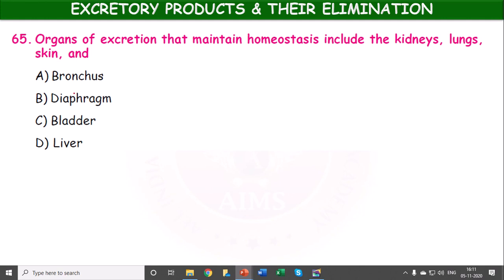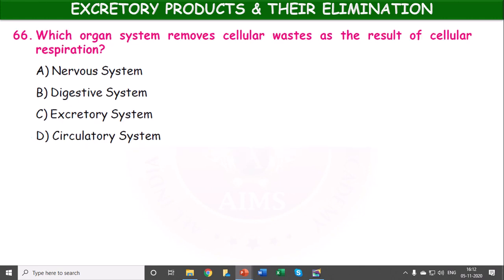Organs of excretion that maintain homeostasis include the kidneys, lungs, skin and bronchus, diaphragm, bladder, liver. The organ of excretion that maintains homeostasis. So the liver is one of the most important organs, and must be included in maintaining homeostasis.